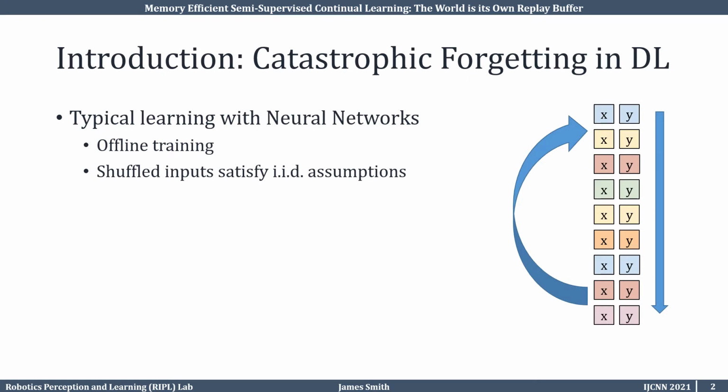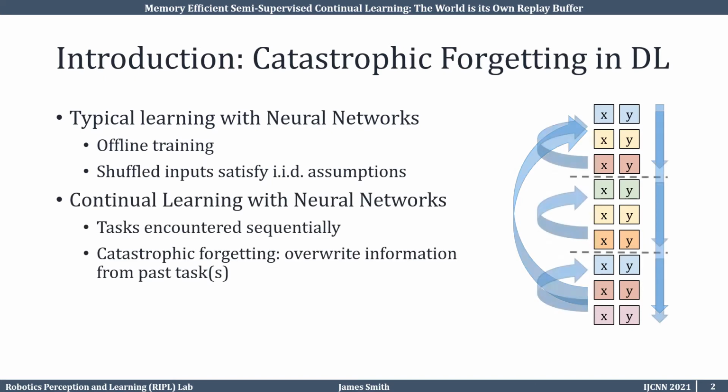As visualized on the right, typical learning with neural networks involves offline training with shuffled data. By shuffle, I mean with respect to object classes over which we are expected to classify. That is, the distribution of object classes satisfy IID assumptions.